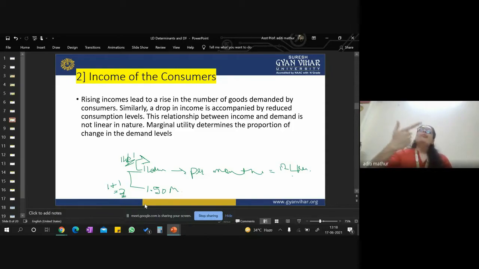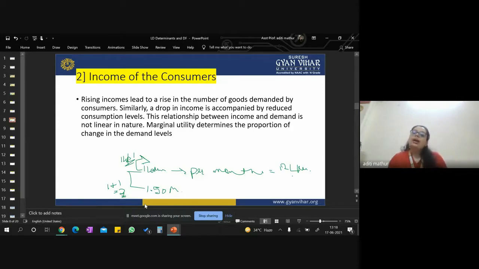You will like to buy more quantity of goods. Before, you might be able to purchase chicken or mutton only once in a week, but now your income has increased. You might be able to buy more meat items because meat is expensive in comparison to vegetarian food, right? You might like to buy meat 2 times in comparison to earlier times, right?